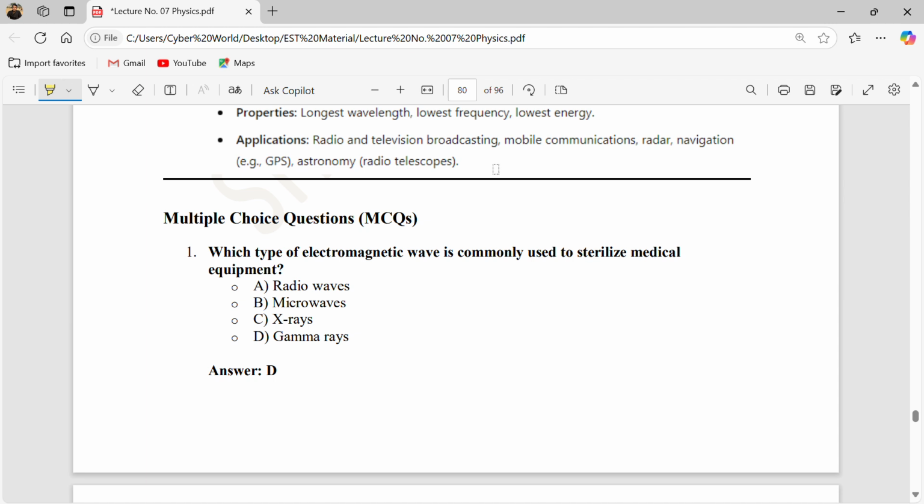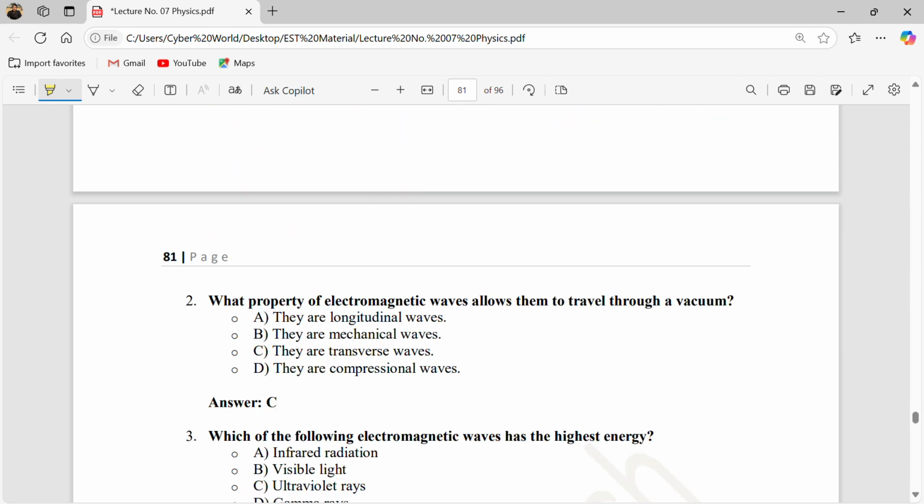To sterilize, we need the highest energetic wave, and the highest energetic ray is gamma rays. That's why to sterilize equipment in medicine we use gamma rays. Understood? Keep this in mind, a very important MCQ.